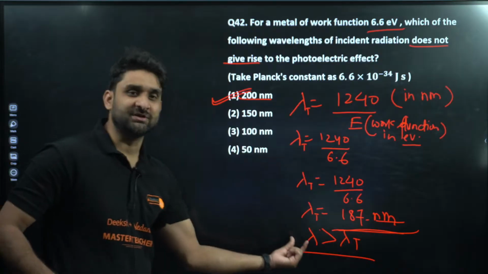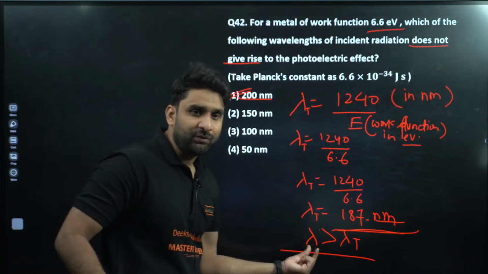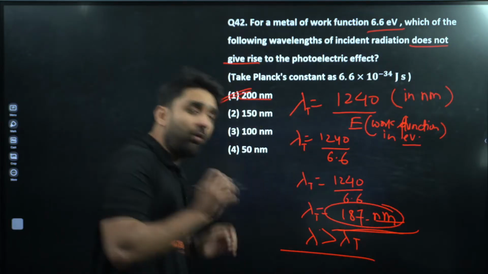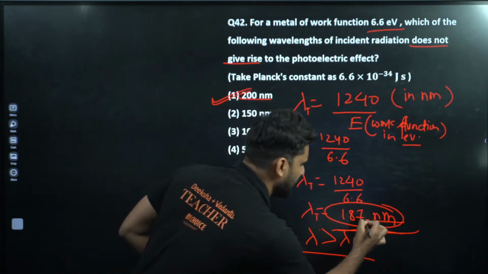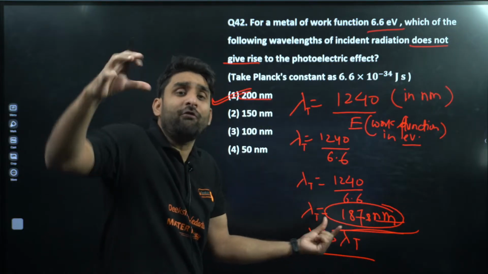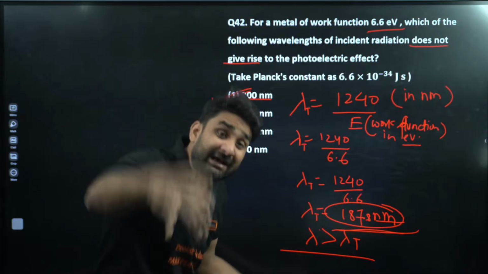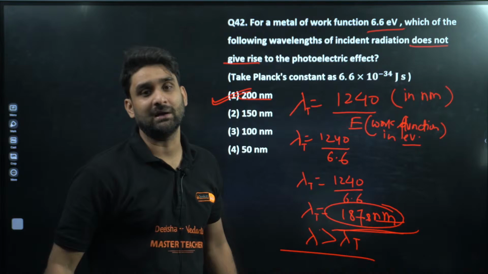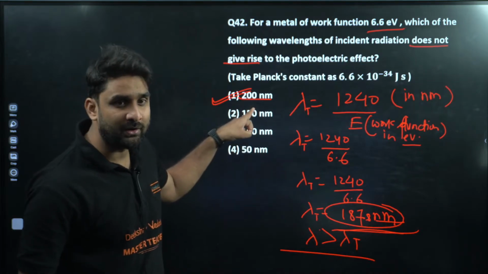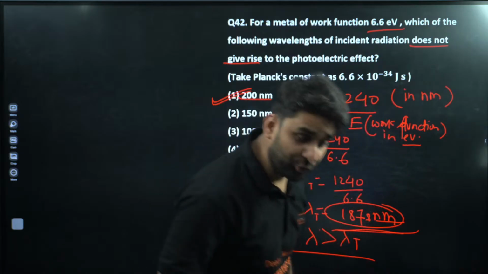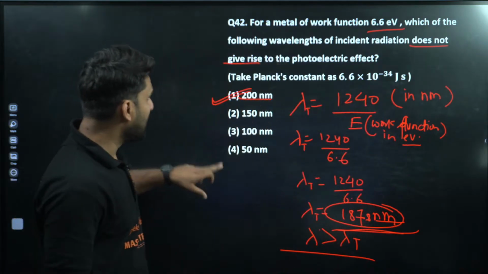I hope this question is clear to you all. In this question, we have calculated the threshold, and the threshold is 187 point something, let's say 187.8 nanometer. If the wavelength of any incident light is greater than this, in this situation no photoelectric phenomena will occur. So only one option is there, 200 nanometer, which is greater than this. Pradeep 588, superb, decent marks, superb. I hope this question is clear to you.